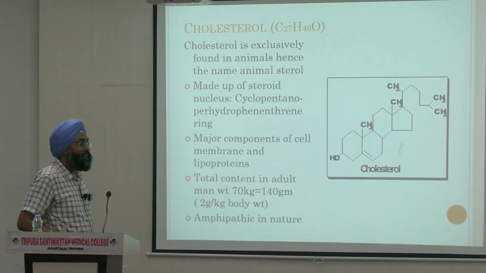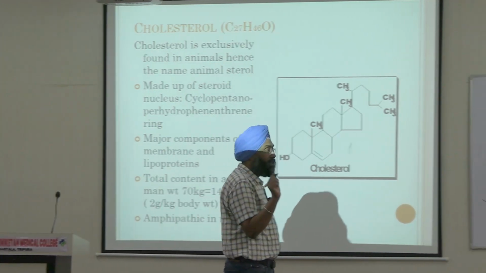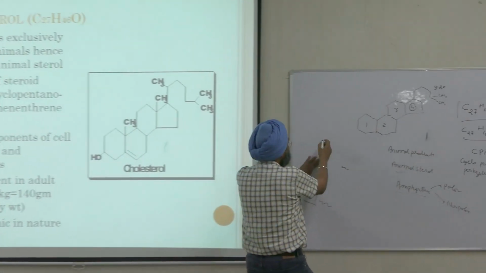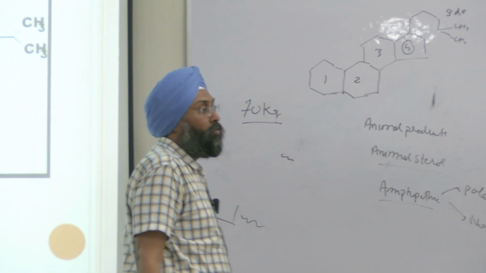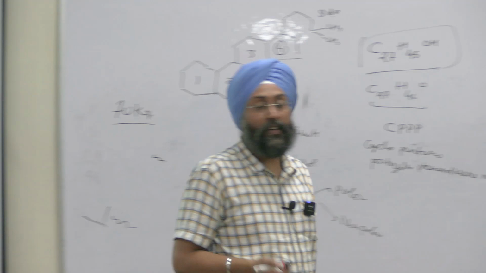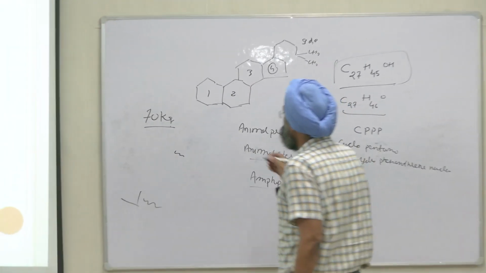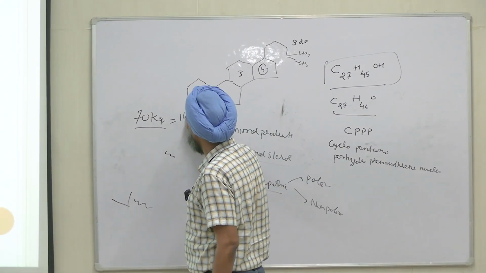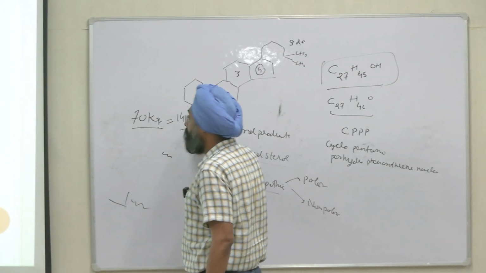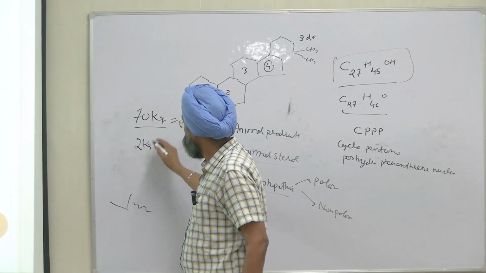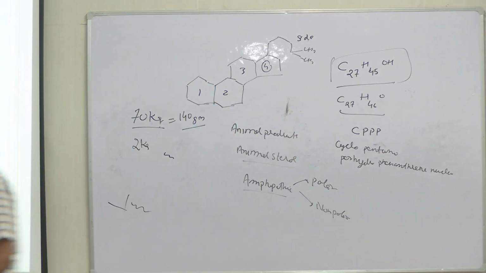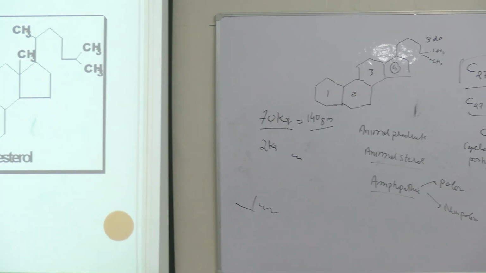And suppose there is an adult man, a normal adult man, weighing 70 kg, right? So how much cholesterol will it contain? It is approximately 140 gram. So how will you calculate? 2 gram per kg body weight.